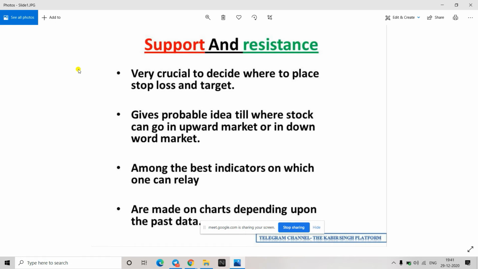So support and resistance are a crucial thing which helps us take trade setups. It will give us targets. It will give us stop loss, because if you have taken a good trade around the support, around the resistance you can close your positions. That's how it is giving you target as well, and your stop loss could be the support itself. This is one of the best things to understand, and if you have an idea of this, a lot of the time you will be able to take good trades.